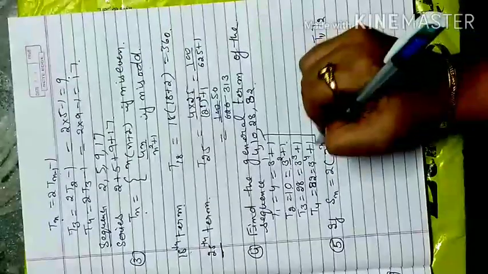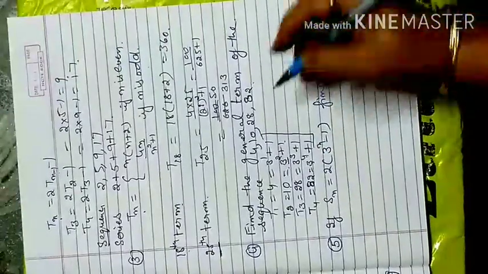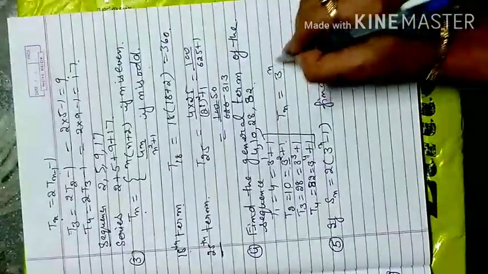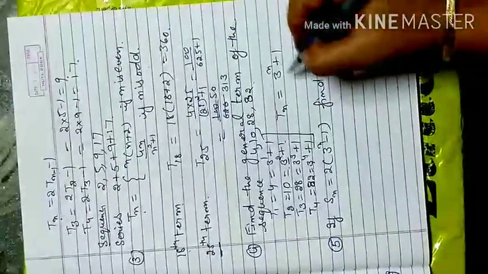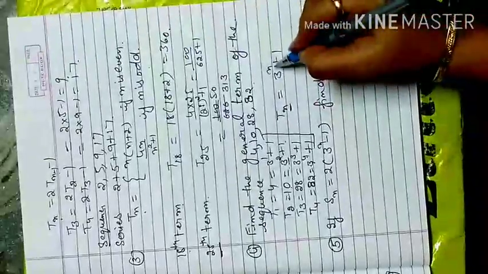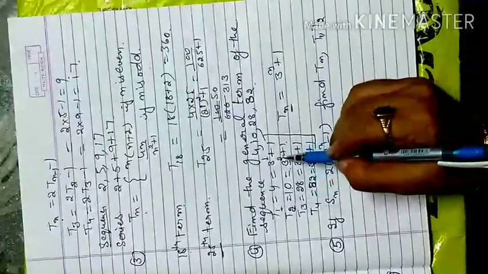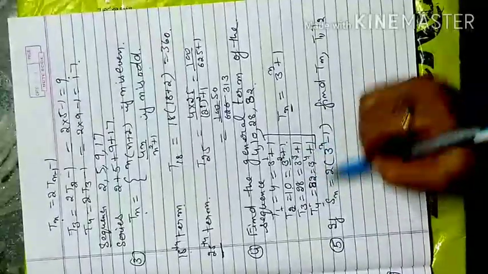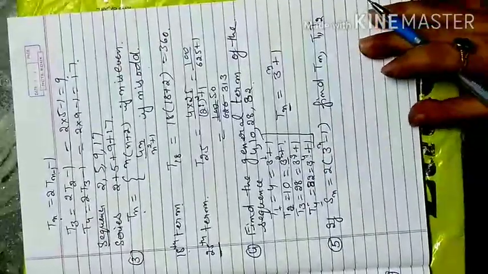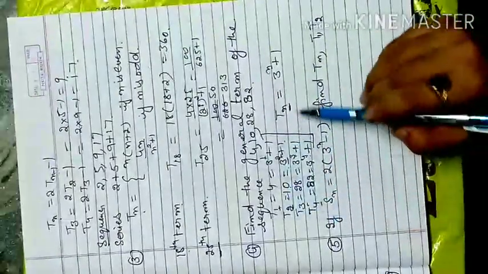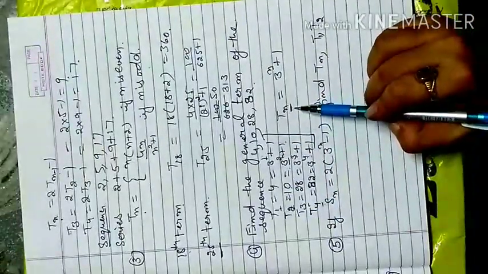So according to that, I observe that the formula is 3 raised to power n plus 1, where n depends on the position: this is 1, this is 1, this is 2, this is 2, this is 3, this is 3, this is 4, this is 4. So from these terms given to me, I generate the formula for any position term.